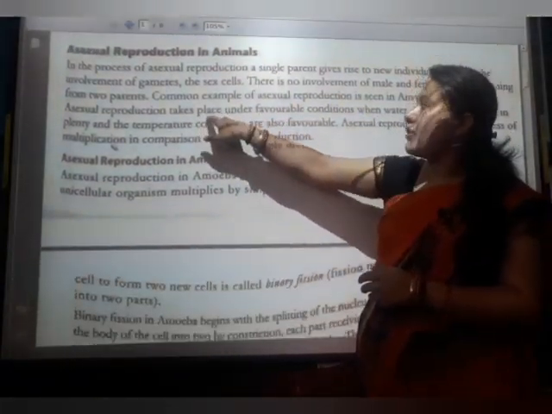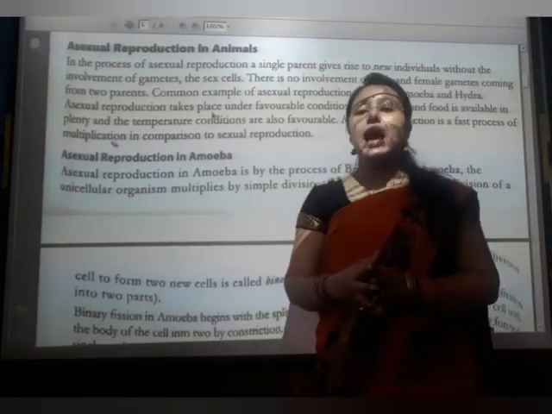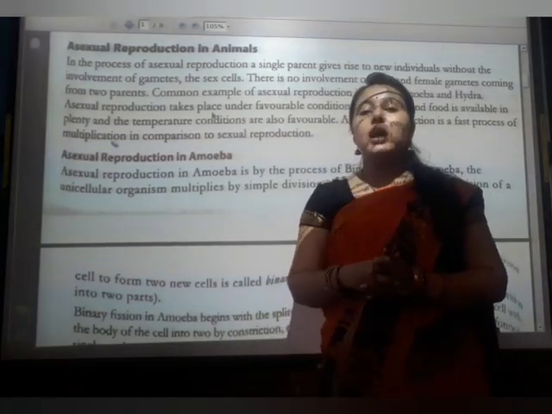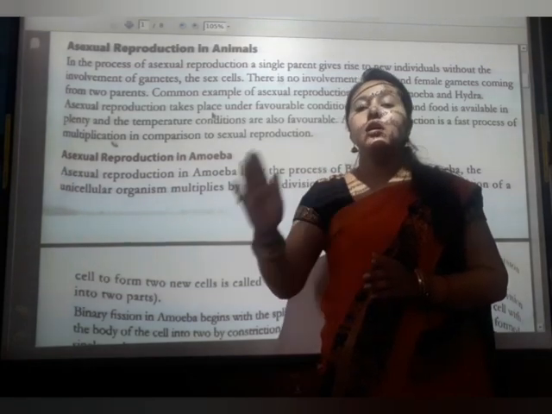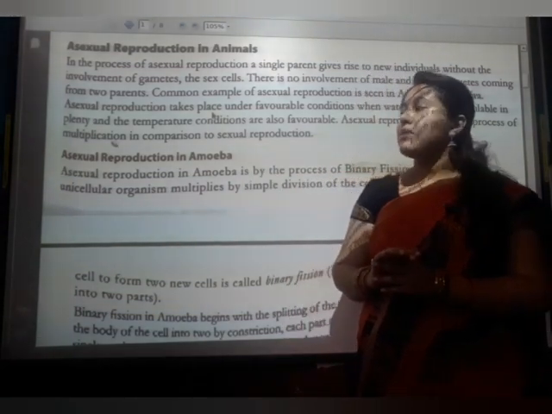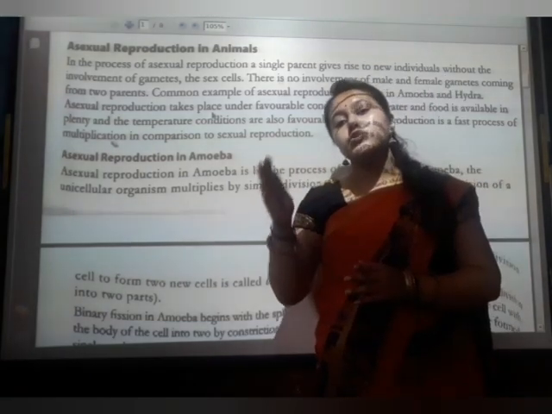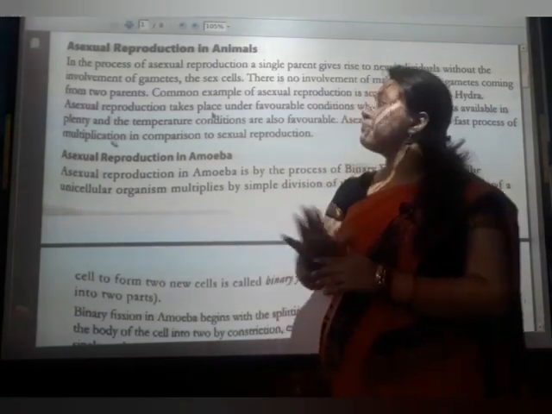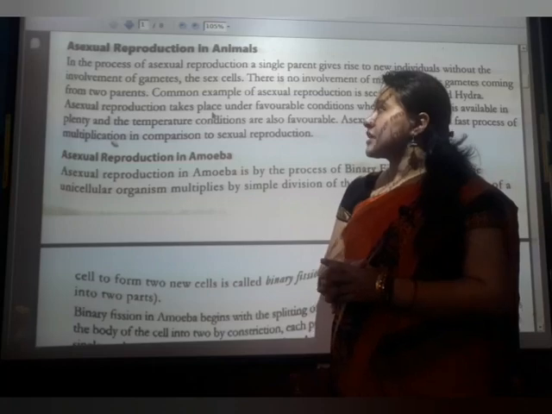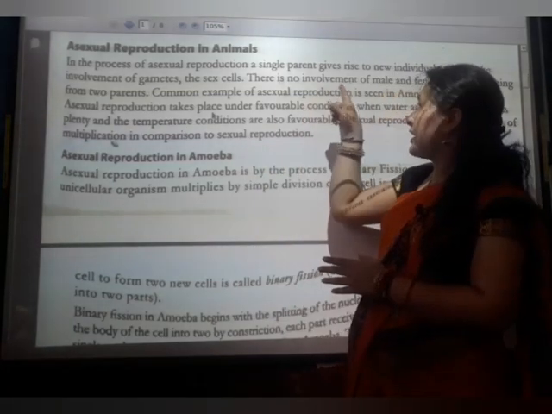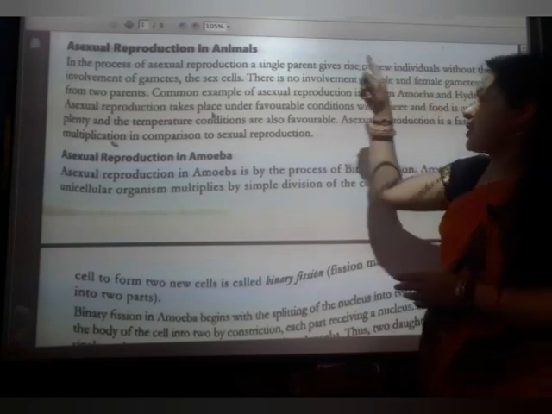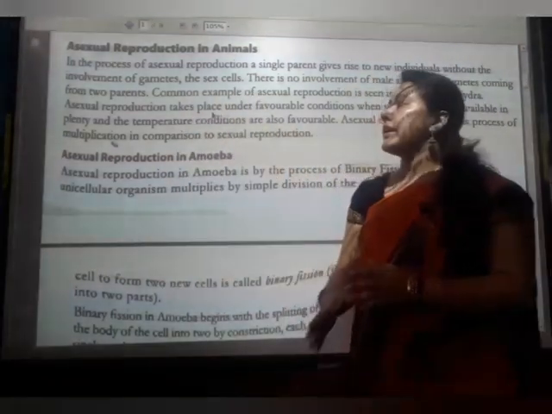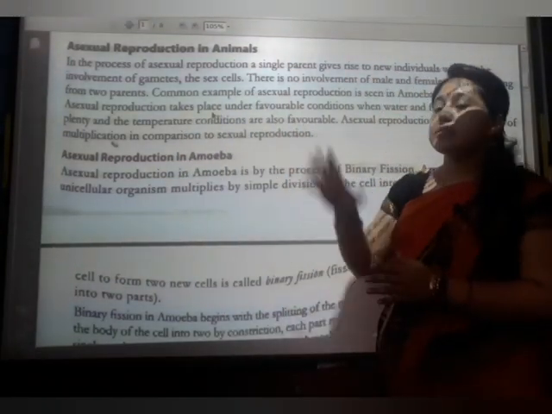So what is asexual reproduction in animals? I have told you, only a single parent is required for reproduction, and it may occur in animals and also in plants. In asexual reproduction, a single parent gives rise to a new individual without the involvement of gametes, or sex cells.